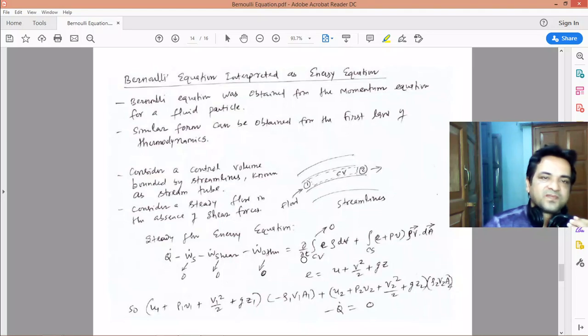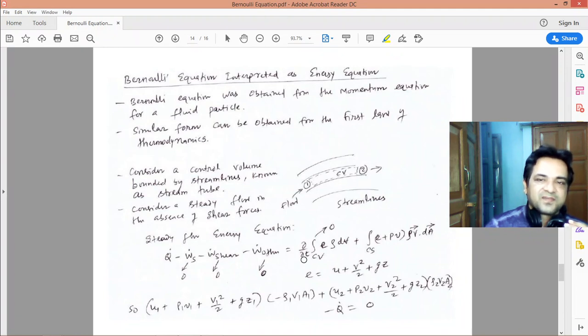Now we will interpret Bernoulli's equation as an energy equation, because in the expression for Bernoulli's equation we see that the summation of all forms of energy is constant. Though we derived it from the momentum equation, it seems to be a conservation of energy form. A similar form can be obtained from the first law of thermodynamics also, but the restrictions will be different.